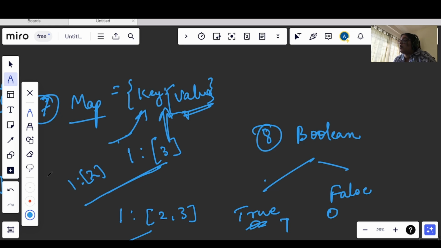Let's say I want to return something where we are checking some condition. Let's say I want to check whether I can vote or not. In that condition, if your age is greater than or equal to 18, then only you can vote, right? So that is your true condition. That is the point of using the Boolean data type, that it defines which condition we are seeing is true or false. So it works in that way.